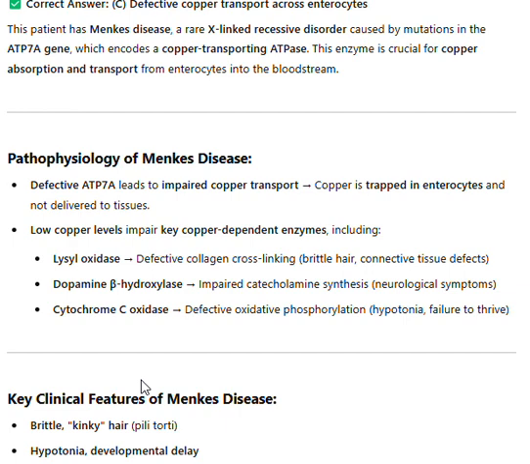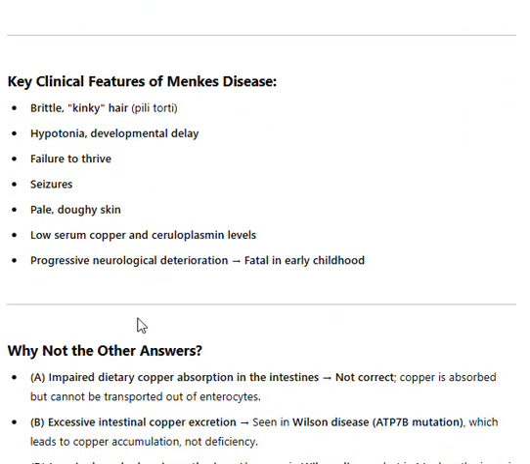Key clinical features of Menkes disease: brittle, kinky hair (pili torti), hypotonia, developmental delay, failure to thrive, seizures, pale, doughy skin, low serum copper and ceruloplasmin levels, progressive neurological deterioration, fatal in early childhood.